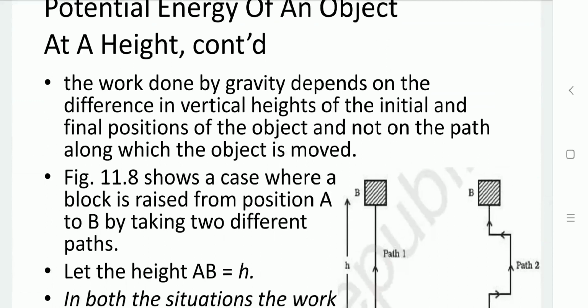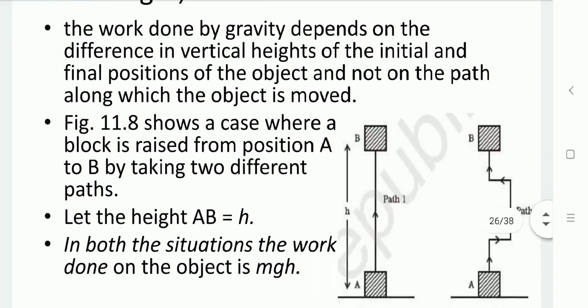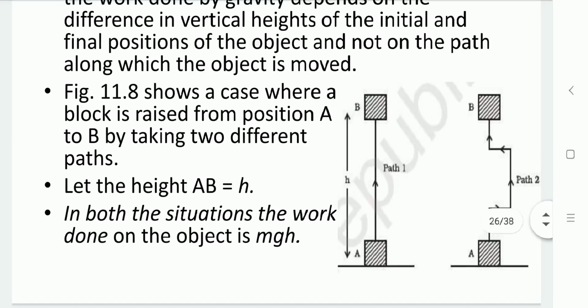Now this work done by gravity depends on the difference in height between the initial position and final position of the object. It is not related to the path taken by the object to reach height h. So here you can see that in the first diagram, a block is raised from position A to B with a straight path.